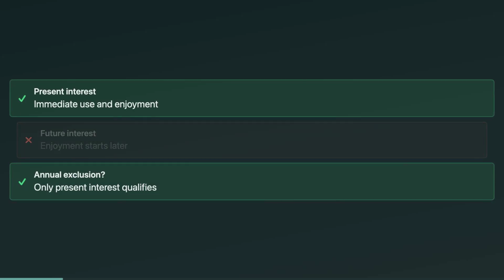For the annual exclusion, the IRS cares about one big idea: present interest versus future interest. A present interest gift means the person can use, possess, or enjoy the property right now with no waiting period. A future interest means their enjoyment starts later. On the EA exam, if you see trust later or after a condition, your annual exclusion radar should go off.